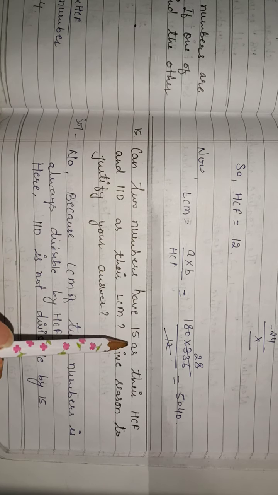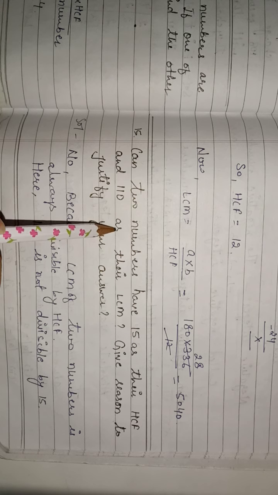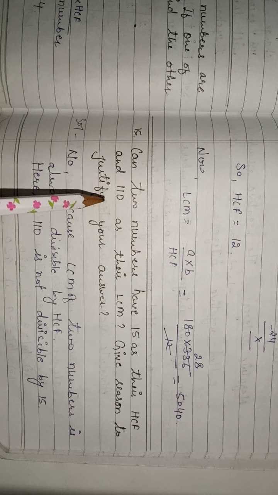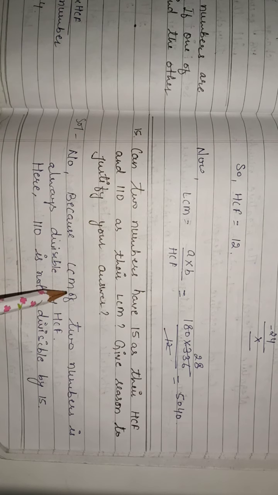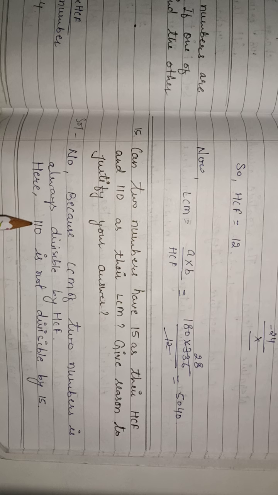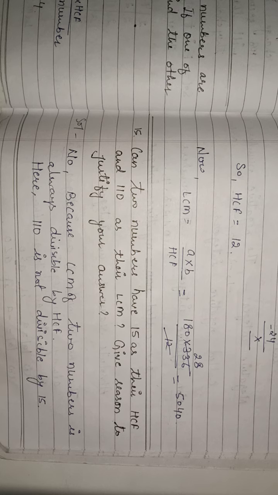When an HCF divides the LCM, only then it can be the HCF of the numbers. So the answer will be no, because the LCM of two numbers is always divisible by their HCF, and here we can check that 110 is not divisible by 15. So we can say that this is not the HCF and LCM of any two numbers.